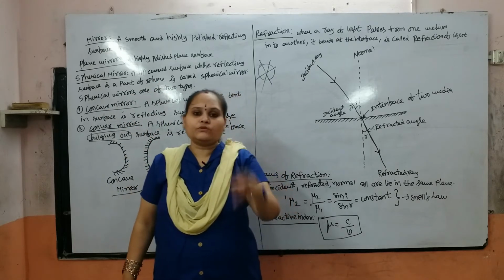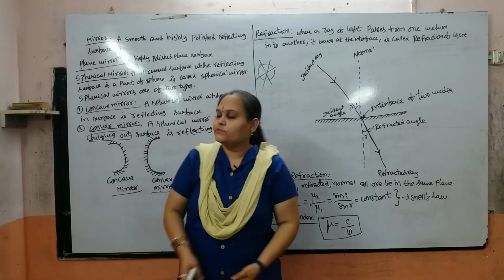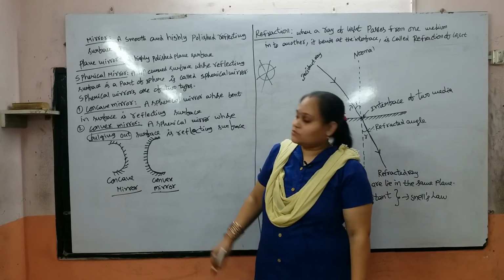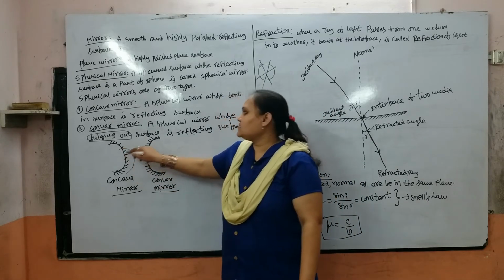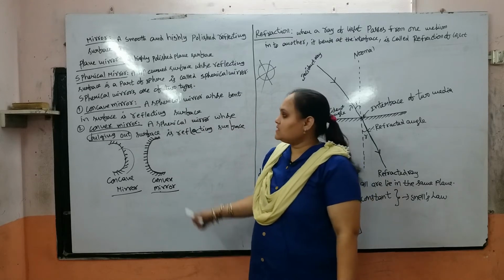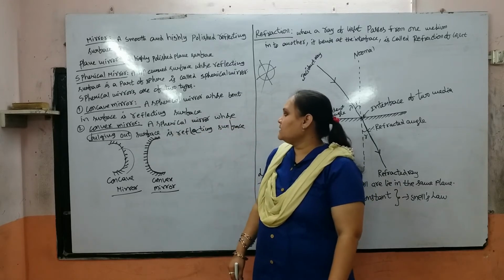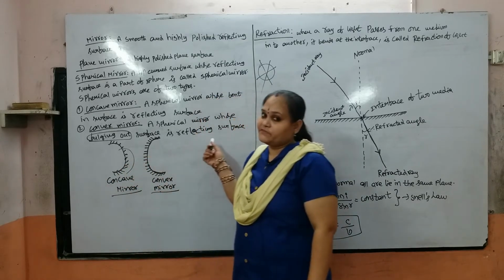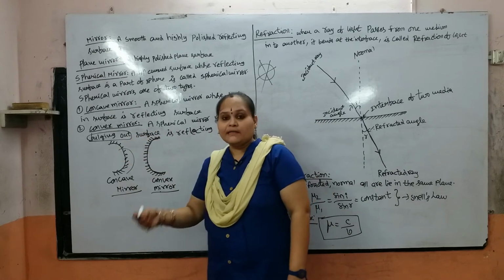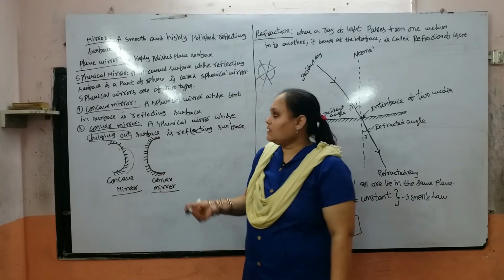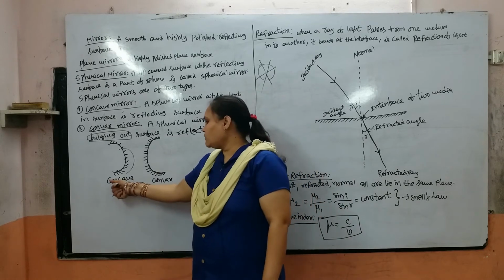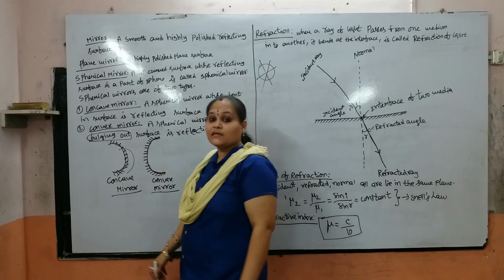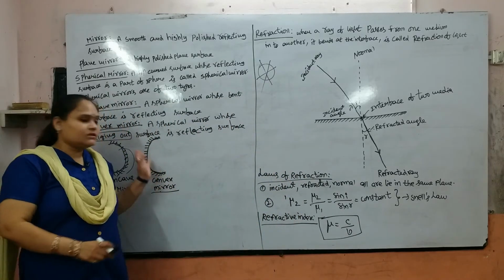In this we have two types, convex mirror and concave mirror. A spherical mirror whose bent surface is the reflecting surface, that is the concave mirror. What is a convex mirror? A spherical mirror whose bulging out surface is the reflecting surface is nothing but a convex mirror. Bulging out means swelling out. These are the different types of mirrors. This is the concave mirror, reflecting surface. This is the convex mirror. This is the bulging out surface, swelling out surface.